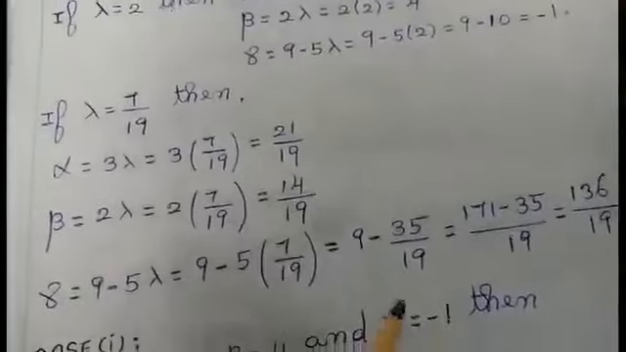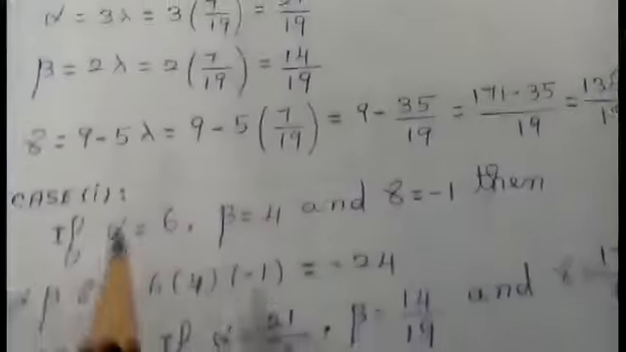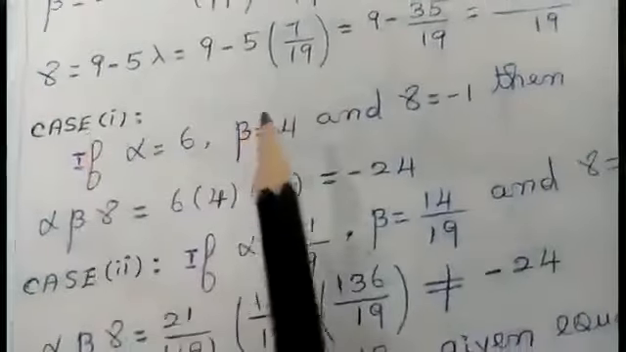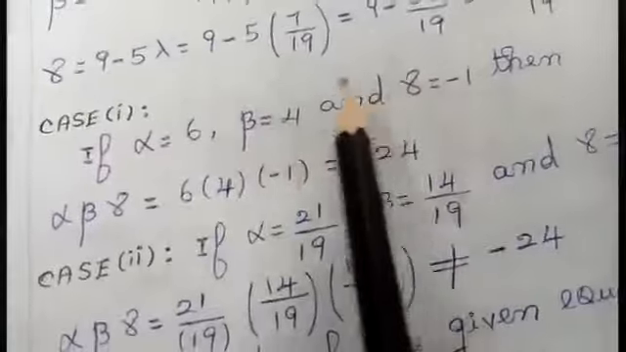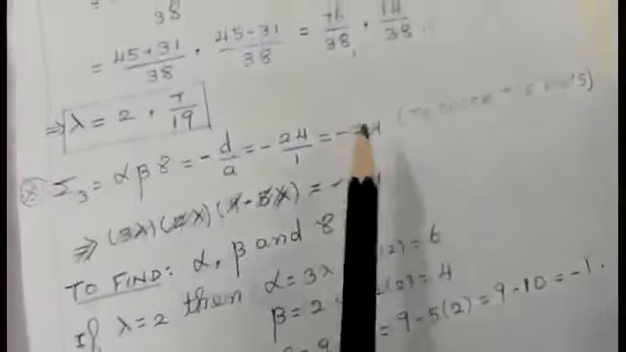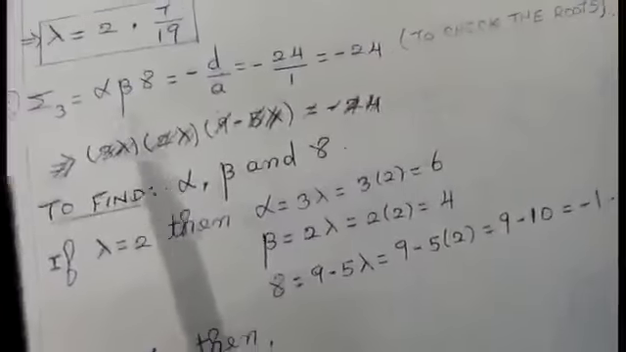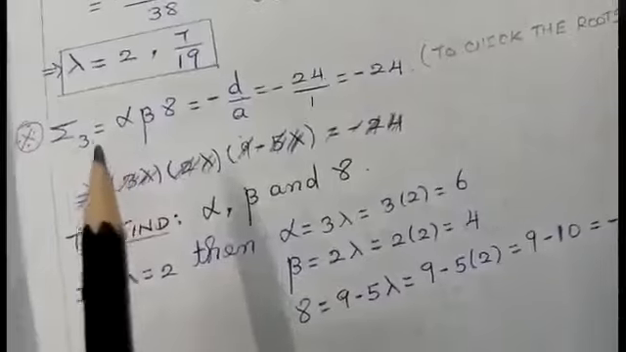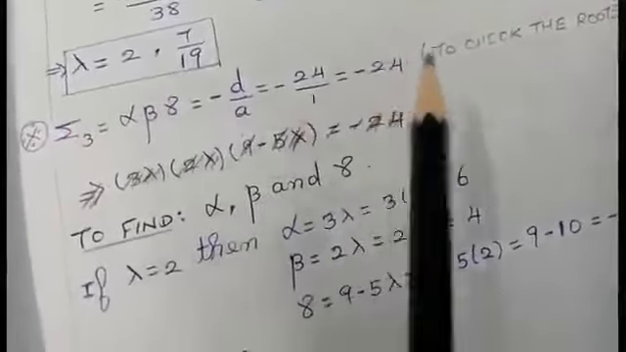Which pair of answers is going to satisfy the particular equation? Case 1: if I multiply all three values, alpha, beta and gamma, definitely I should get the value minus 24. That is why I found summation 3. To verify my answer, which roots satisfy the given equation? Alpha, beta, gamma, if I multiply, I should get the answer minus 24.